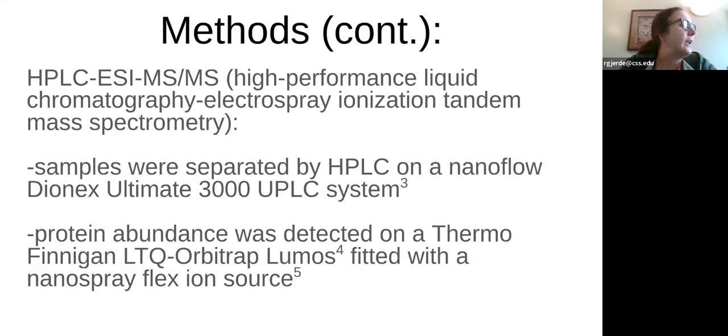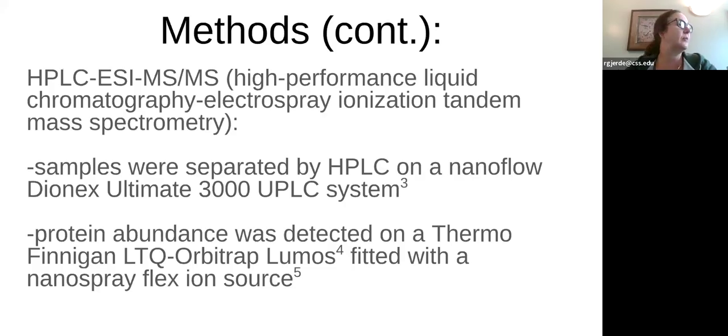And then they passed a 5 to 35% gradient of another buffer through that solution. The instrument used to detect the abundance of the proteins was called a Nanoflex Dionex Ultimate 3000 UPLC system. It was also coupled to a Thermo Finnegan LTQ Orbitrap Lumos, which had a Nanospray Flex ion source attached to it.